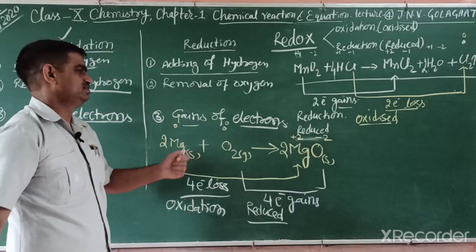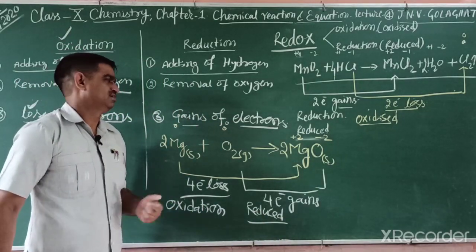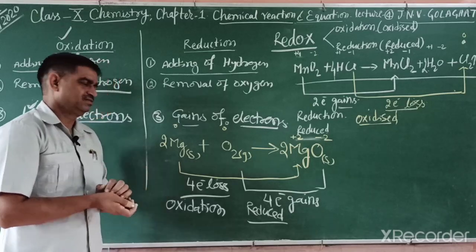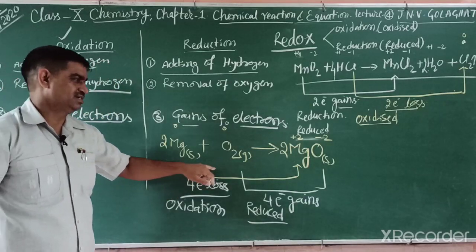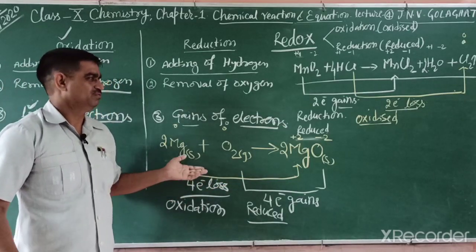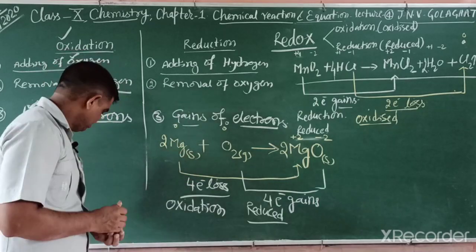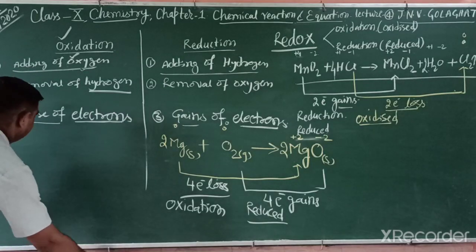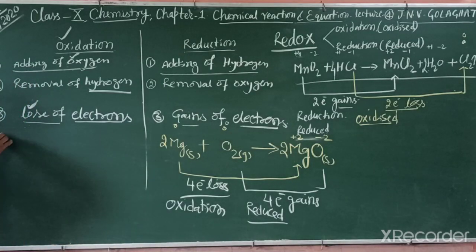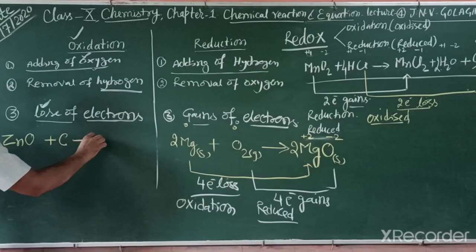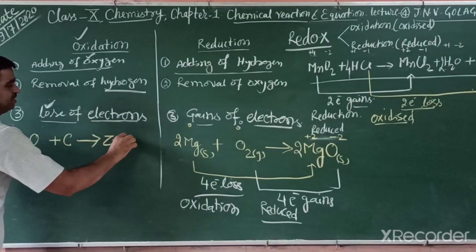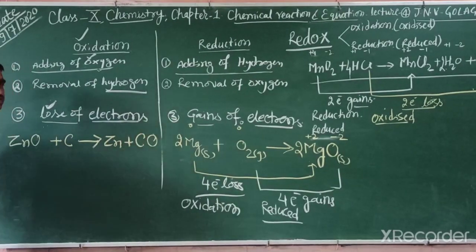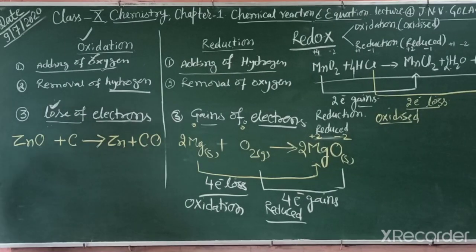So students, this is a redox reaction, and the key point is that loss and gain must be equal. You will study it in detail in 11th class. I can explain another example. Zinc oxide, when reacted with carbon, converts into zinc plus carbon monoxide. This reaction is also a redox reaction.